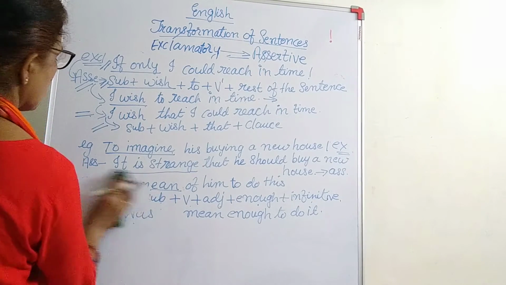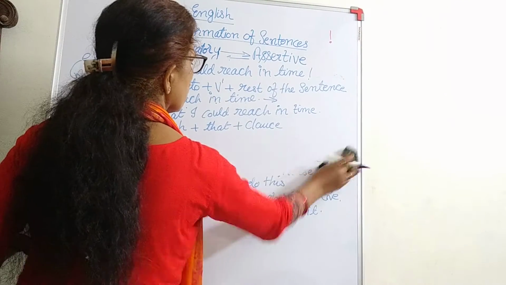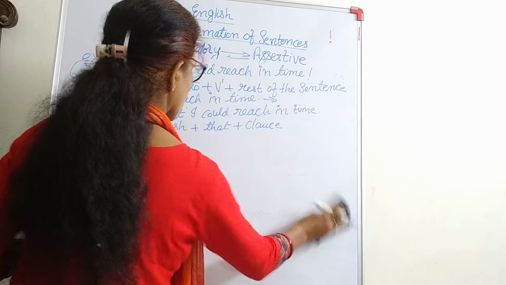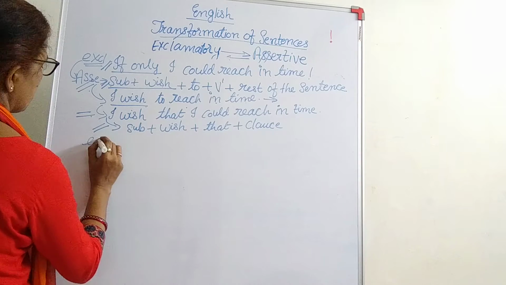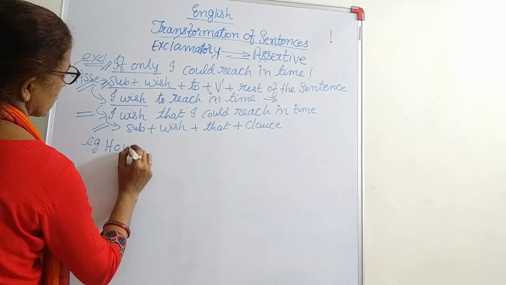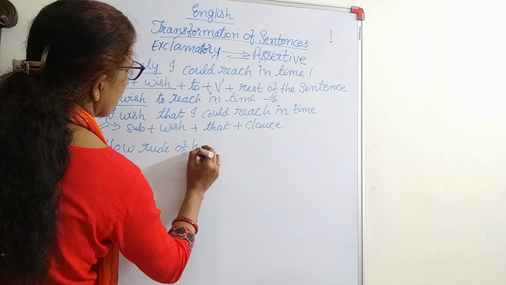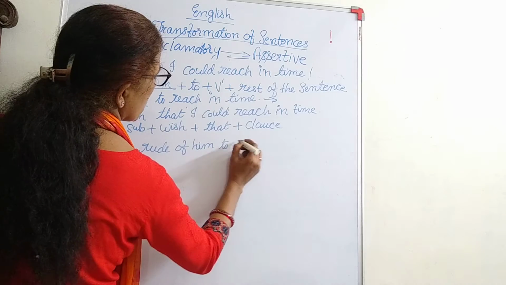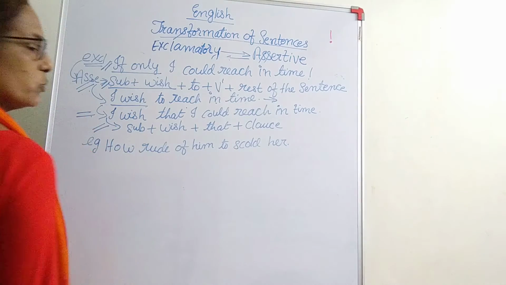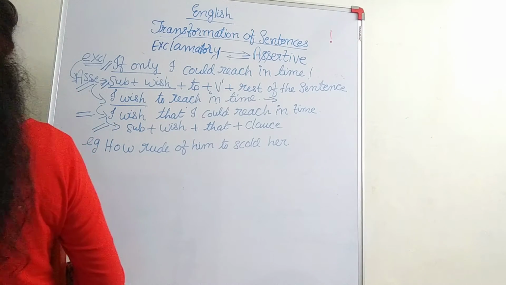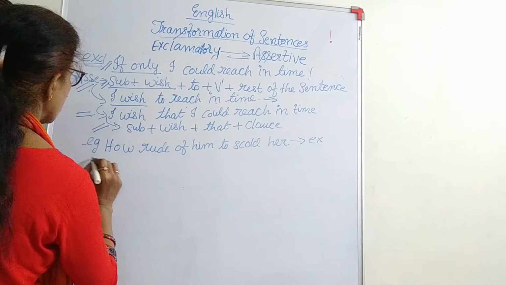Let us take another example of the same kind. How rude of him to scold her. Like the previous example, this is an exclamatory sentence. We are changing it into assertive.